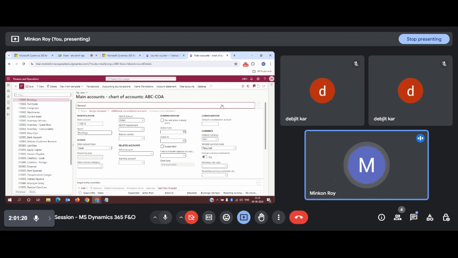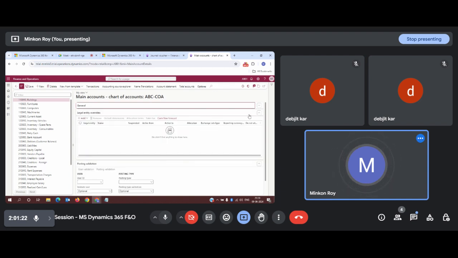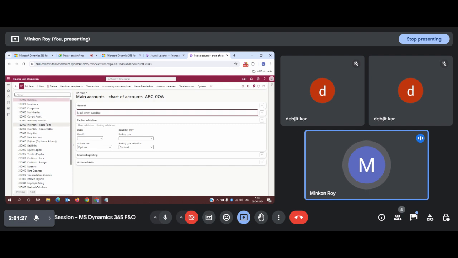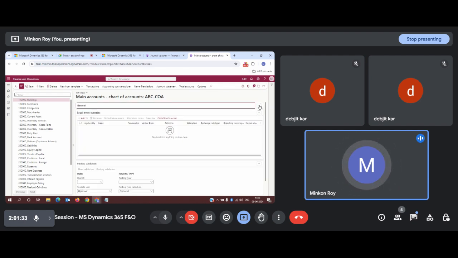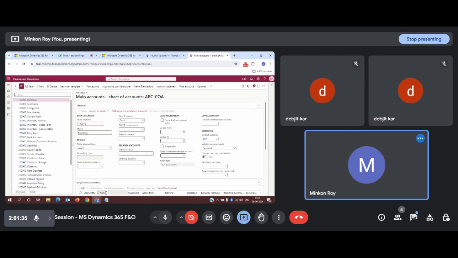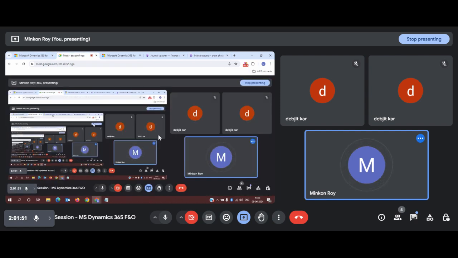So this is the total configuration you need to perform for a particular main account. Likewise, you have to configure all the main accounts as I have shown you in the general tab, legal entity, and posting validation tab. Okay. So today we will be winding up our session with this topic only, and in the next session we will see how we can do some other configuration and how we can proceed further.